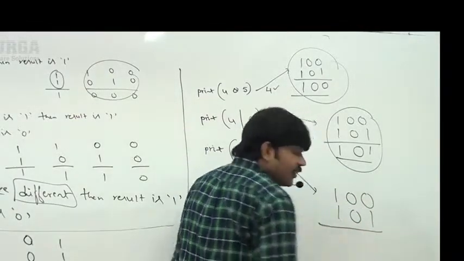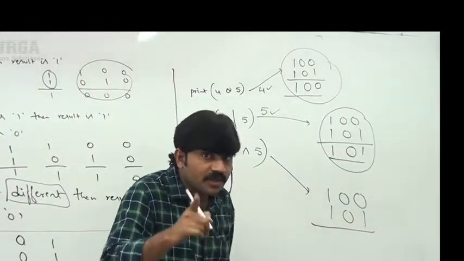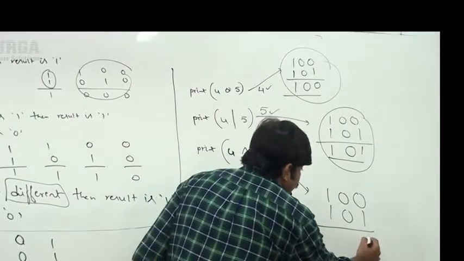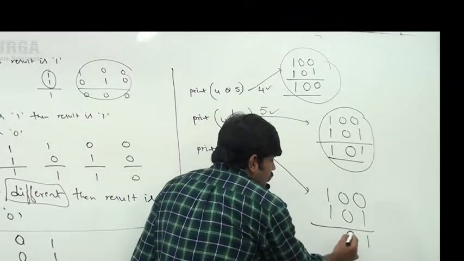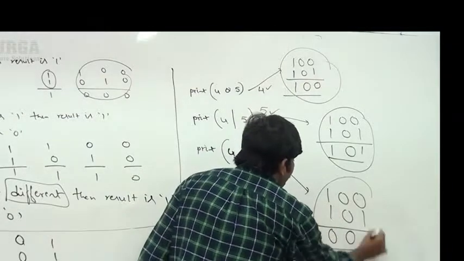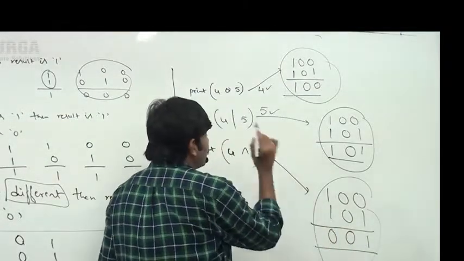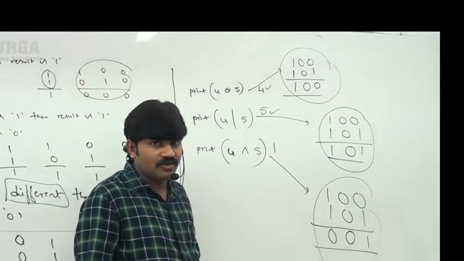101, just how I told, right? If both bits are different, then the result is 1. If both bits are the same, 0. Sir, what is the result of 001? 1 is the answer. Are you in the position to understand, right?